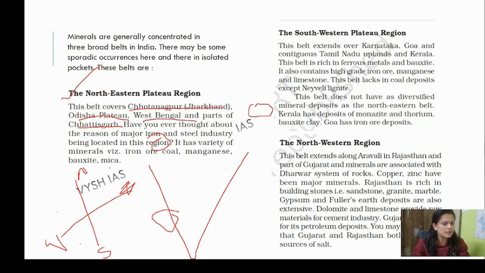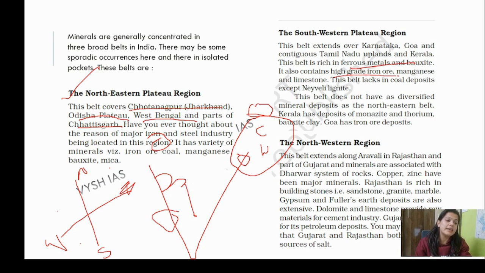Chhattisgarh. The northeast belt is Chota Nagpur. Odisha, West Bengal, and parts of Chhattisgarh. So basically the northeastern region is this. Not only the seven sisters, you have to come a little bit inside. That is the West Bengal, Odisha, and Chhattisgarh belt. The southwestern will be covering Goa, Tamil Nadu, Kerala, and the uplands of Tamil Nadu. They are basically rich in ferrous minerals and bauxites.